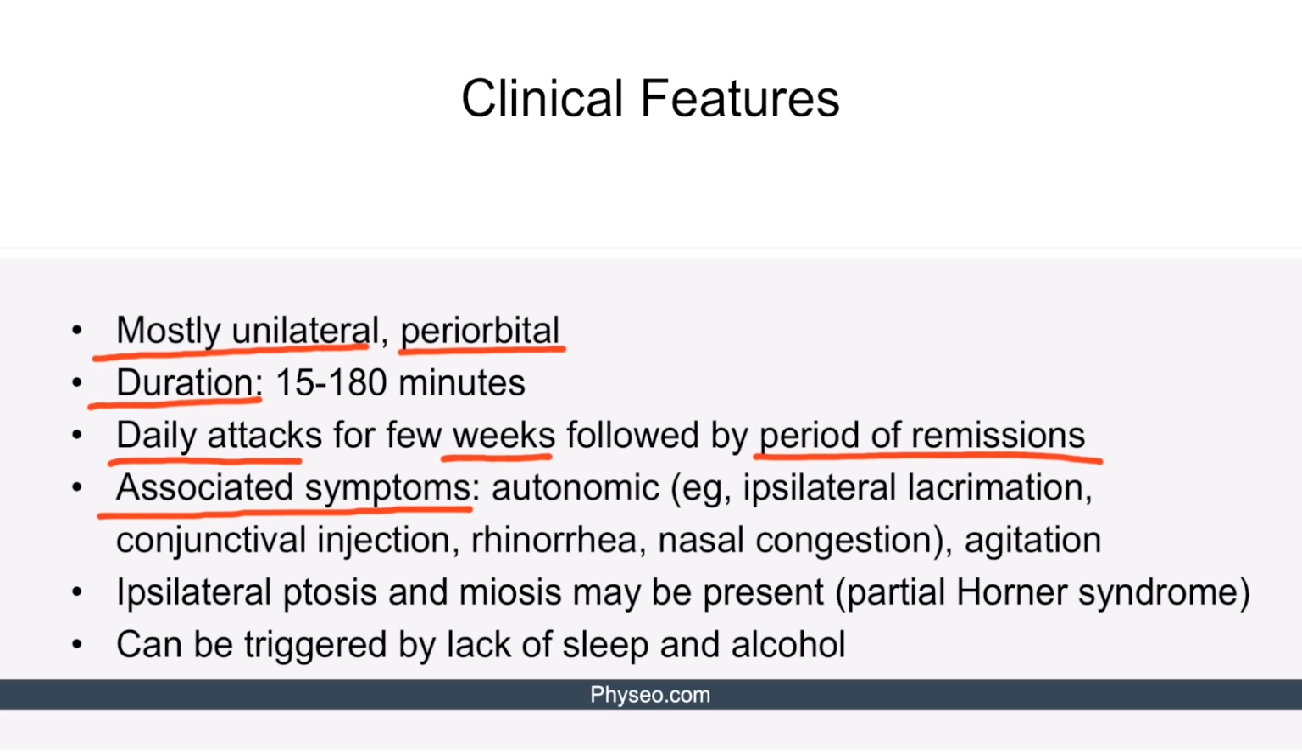Agitation or hyperactivity is also characteristic, as opposed to patients with migraine headache. Partial Horner syndrome of ipsilateral ptosis and meiosis may also be seen. Lastly, attacks can be triggered by lack of sleep and alcohol.